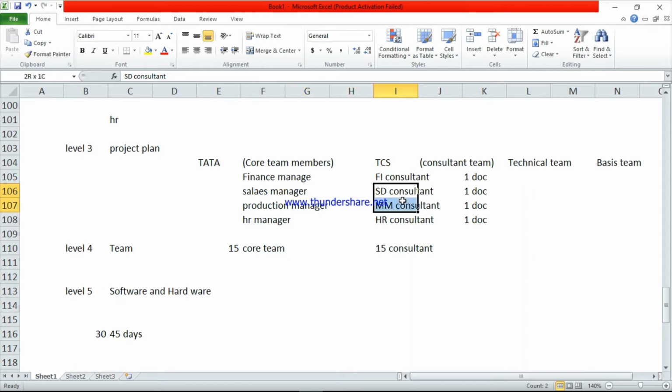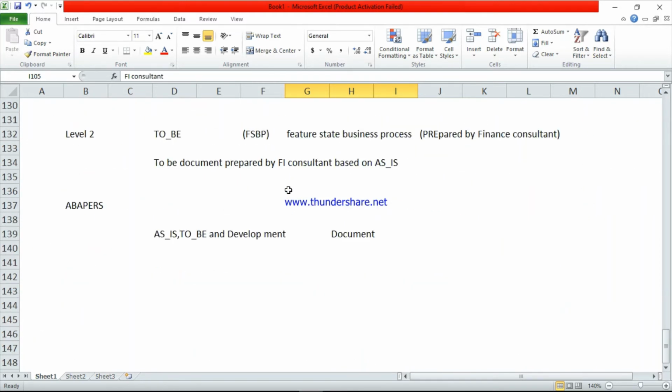So all the documents will go to the core team members. Once the core team members approve those documents, the documents will go to the higher authority. Those are called BPOs. BPOs are from the Tata team only. So first the documents go from the FI consultant to the core team members. Once the core team member approves, the document will go to the BPO. The document contains what kind of data?